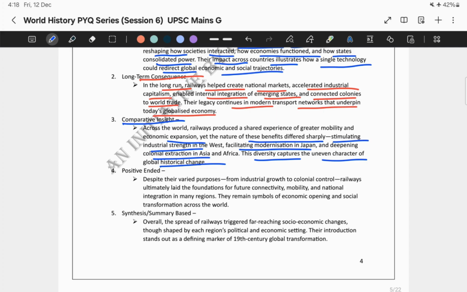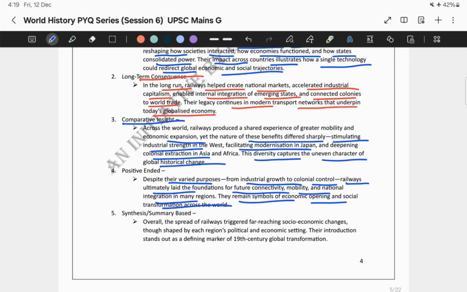Now, the next part is the positive-ended, that is the forward-looking type approach. What is that? Despite their varied purposes, from industrial growth to colonial control, railways ultimately laid the foundations for future connectivity, mobility, and national integration in many regions. They remain symbols of economic opening and social transformation across the world.